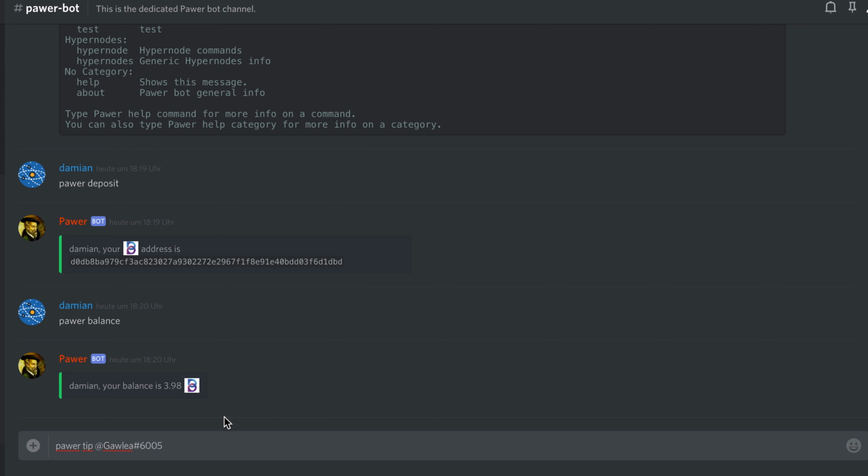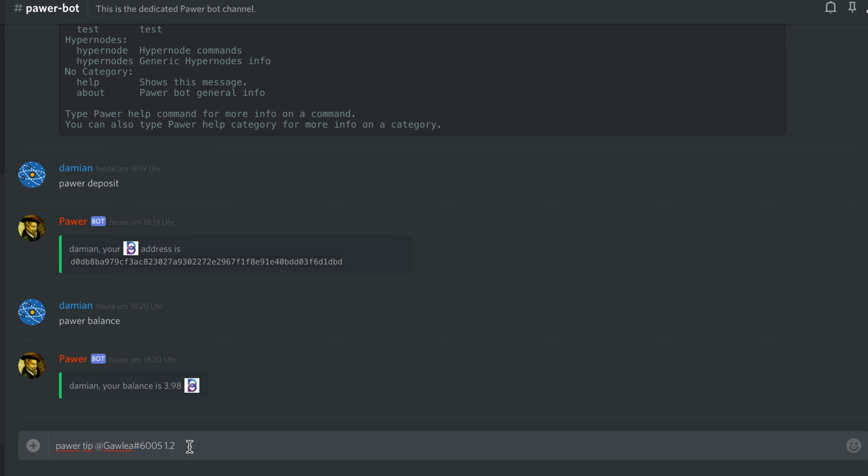If I just want to tip, for example, 1 Bismuth, that would be the default amount. If I want to, I can choose a different one, 0.5, 0.7, or for example 1.2. That's now the amount. So you see that I chose the command Pawer, tip, and then the user I'm tipping, and then how much I want to tip.